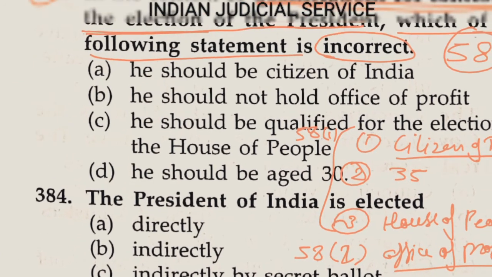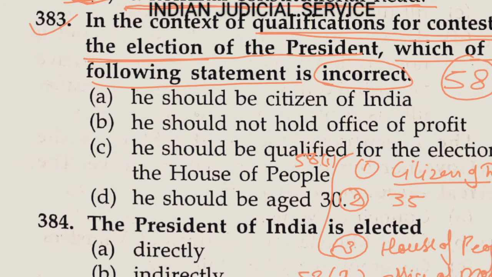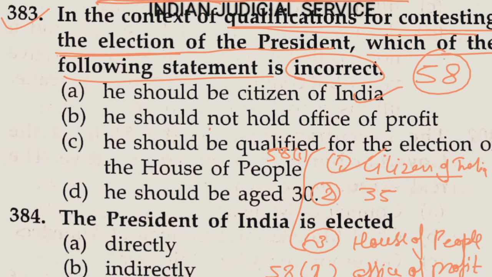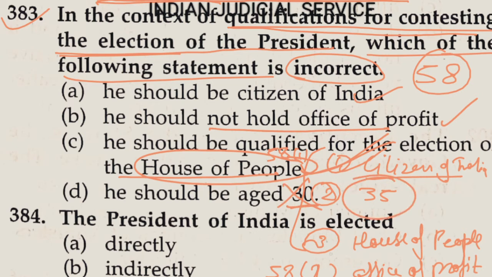Now come to our question. The first option, he should be a citizen of India. Yes, absolutely correct. He should not hold any office of profit. It is also correct. He should be qualified for the election of House of People. This is very important. So it is also correct. Now the last, fourth one, he should be age 30. This is wrong, because the minimum age should be at least 35 years. So clearly the answer here is option D.